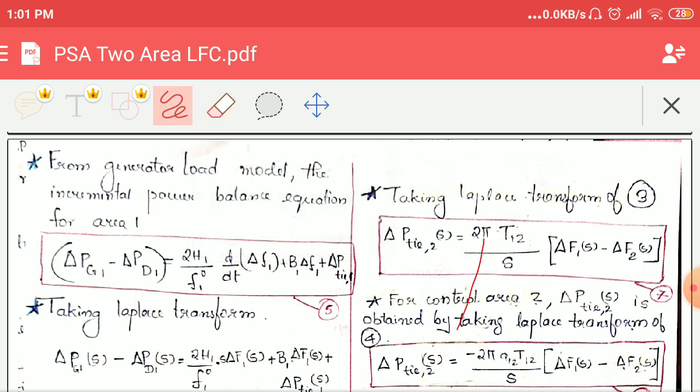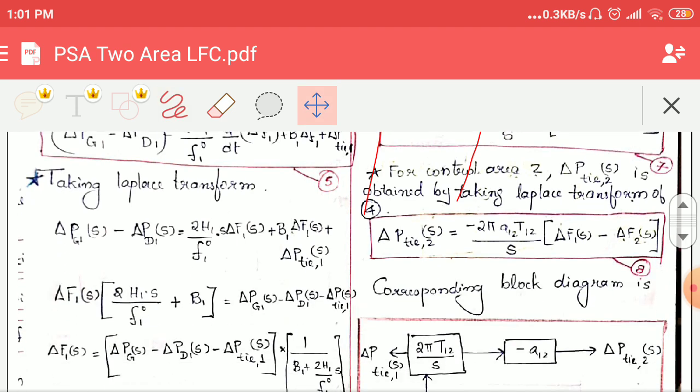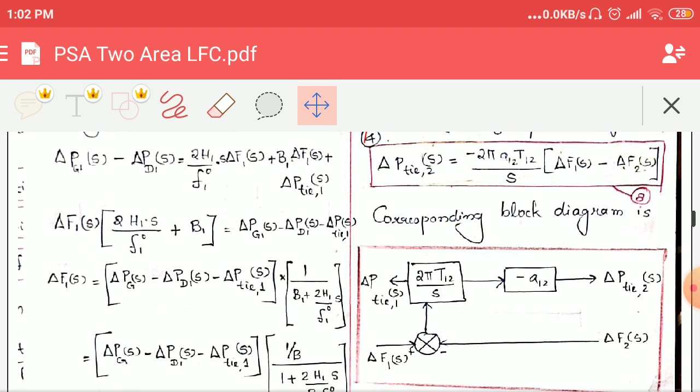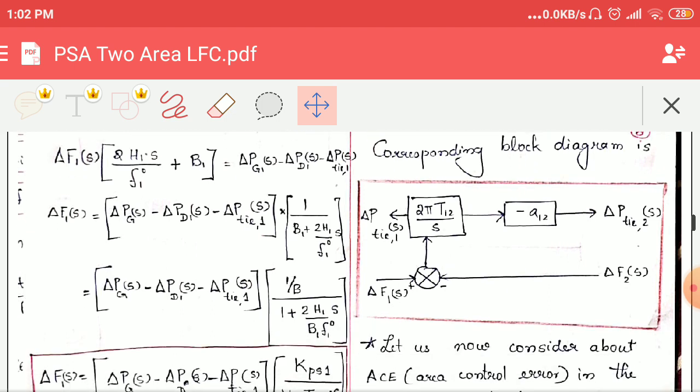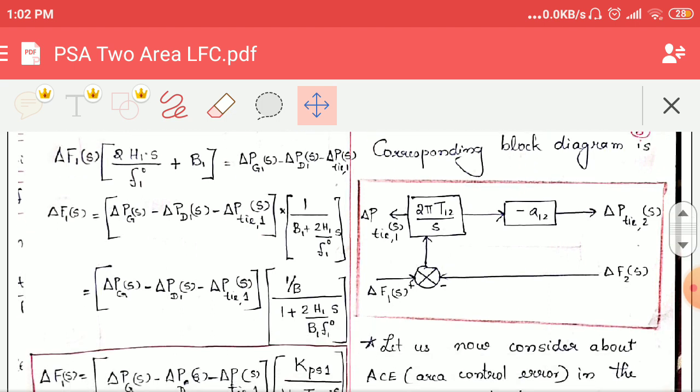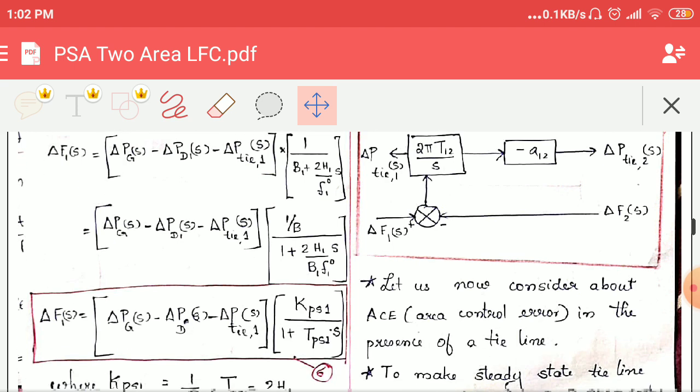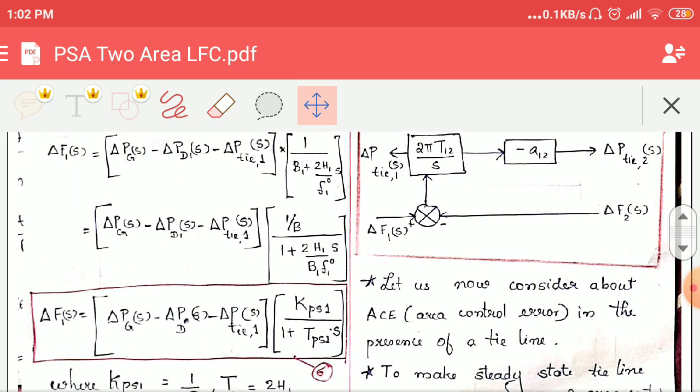Okay, let's move on. Taking the Laplace transform of this fifth equation, you will be obtaining this equation. I have mentioned the simplification. You can see the simplification here. We have first converted it into the Laplace model. Then after that, we have taken delta f1 of s to the left hand side and all other terms to the right hand side. From that, we found out what is delta f1 of s by making it simplified. And b is taken outside and it is taken to the numerator in the third step. And by that, we can obtain the final equation as 6.